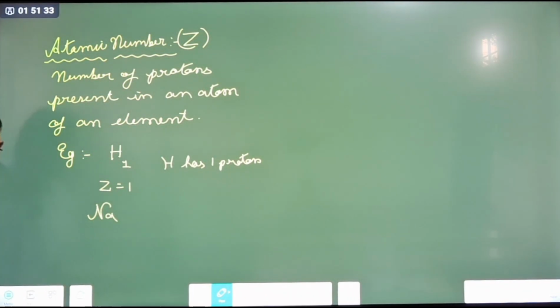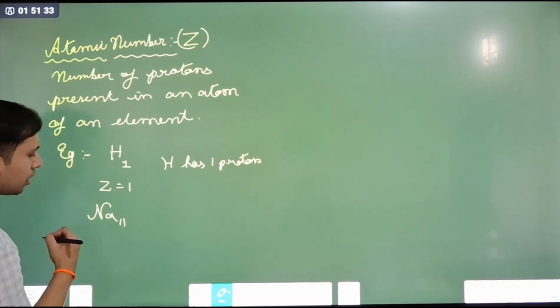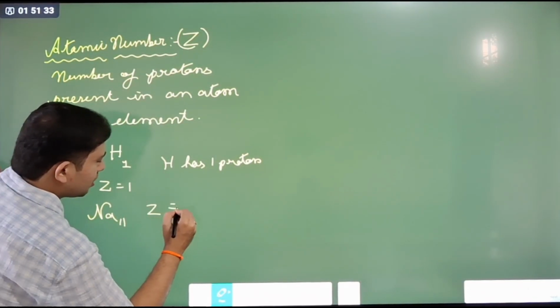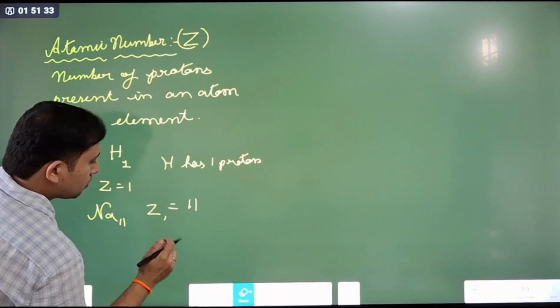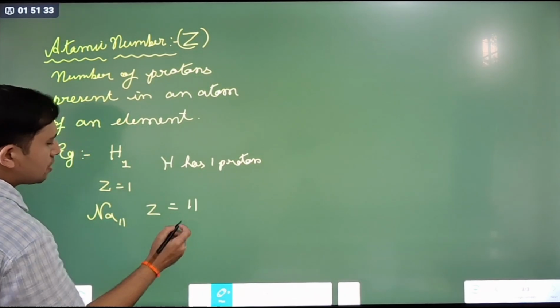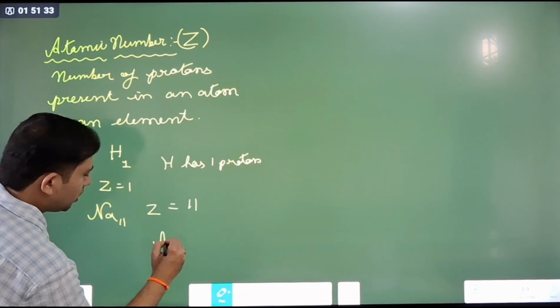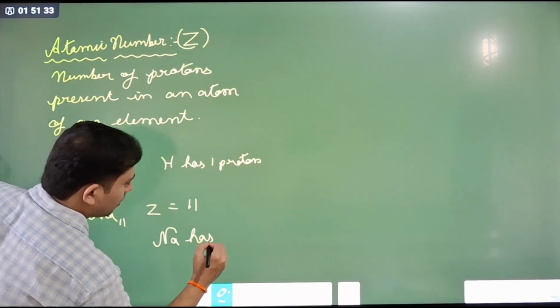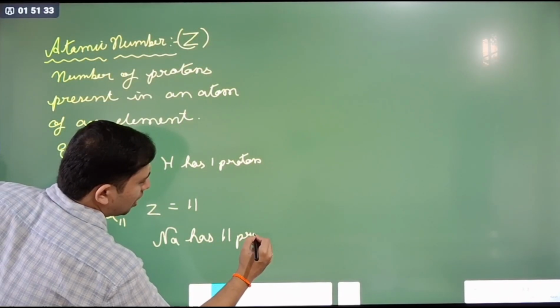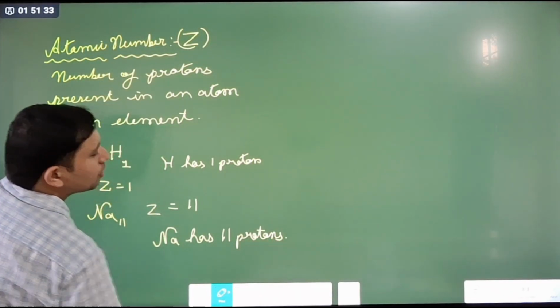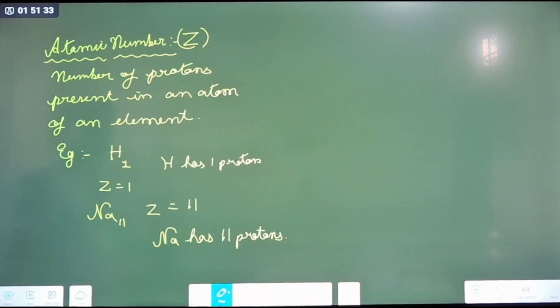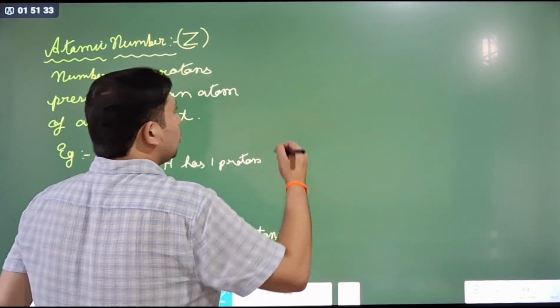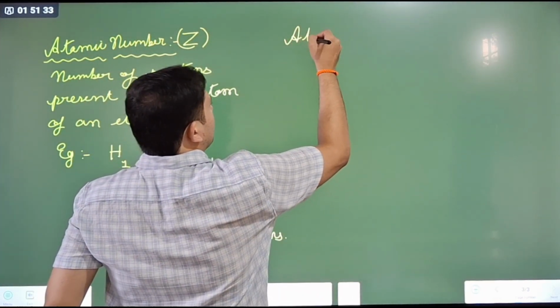What is the atomic number of sodium? It is 11. Okay, that means Z here is 11. That means sodium, Na, has 11 protons. We studied this in structure of atom. Correct? Okay, that is atomic number. Now, what is atomic mass?